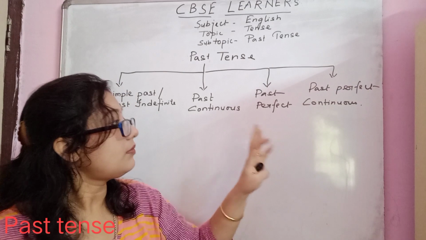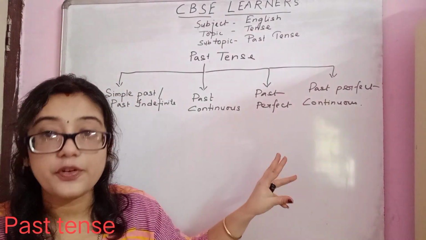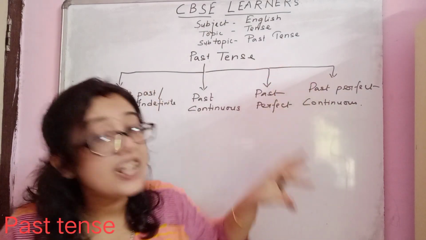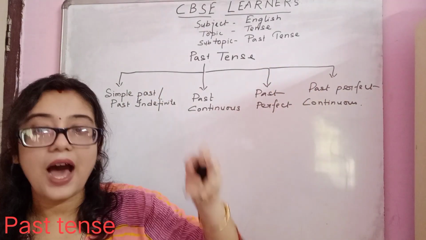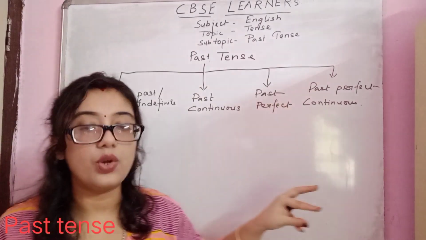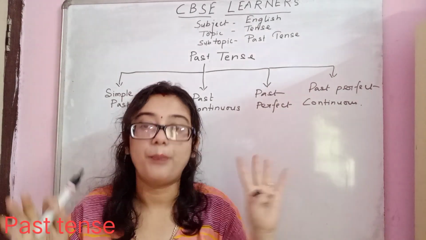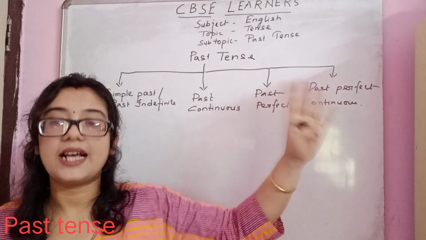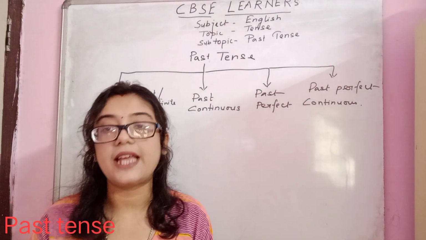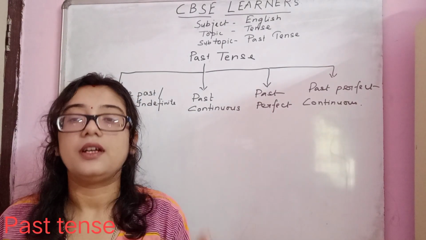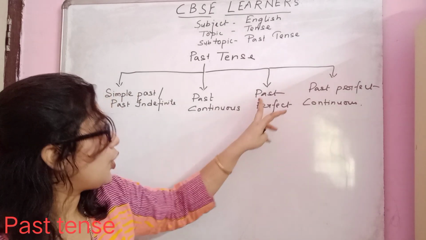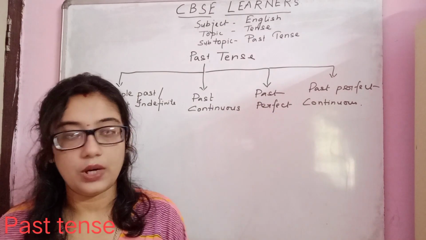Past perfect is one thing, but what is continuous? When the earlier past is still continuing in the past, when the past incident was happening, that is past perfect continuous. Past is nothing but what has happened earlier, and the continuous, perfect and perfect continuous tenses we read in present tense will be equal here.